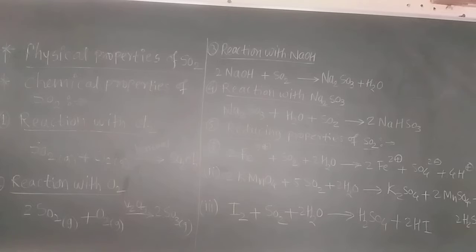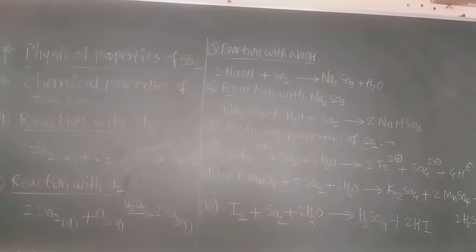And the third method is from sulfide, which is the industrial method. From zinc sulfide and from ferrous sulfide we prepare sulfur dioxide. Now let us learn the physical properties of sulfur dioxide.